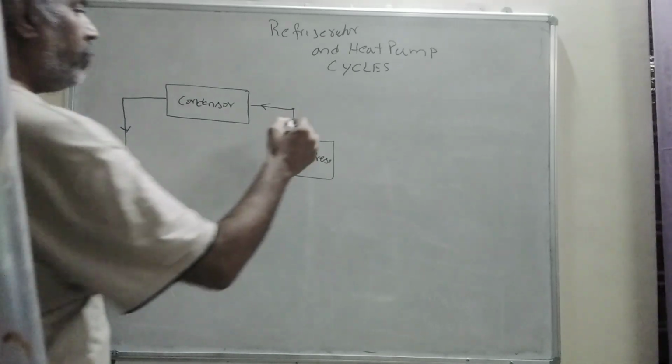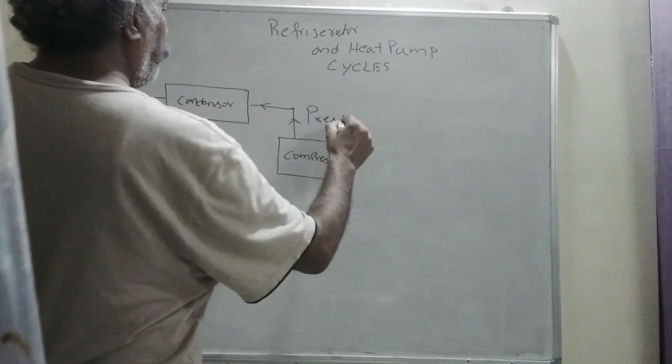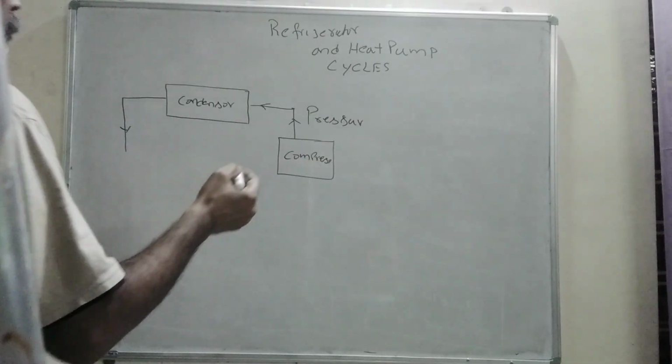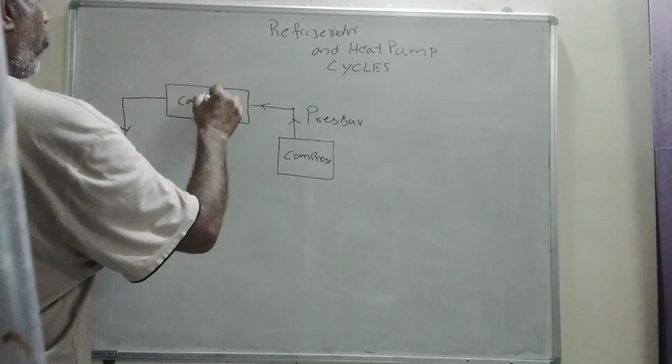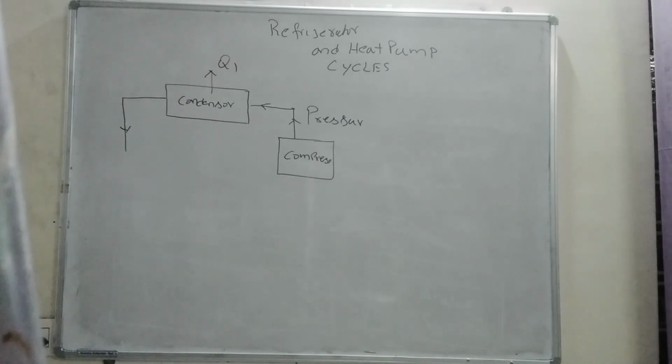The pressure will be raised in the compressor and the temperature will be raised, and here Q1 amount of heat will be given out to the surroundings.